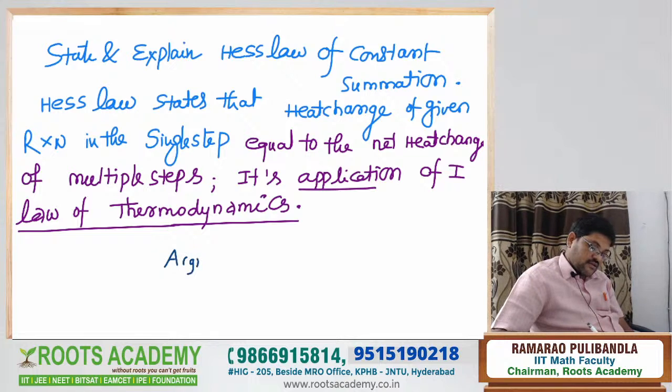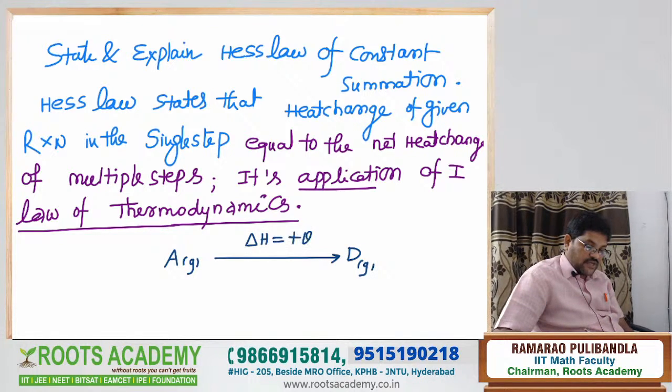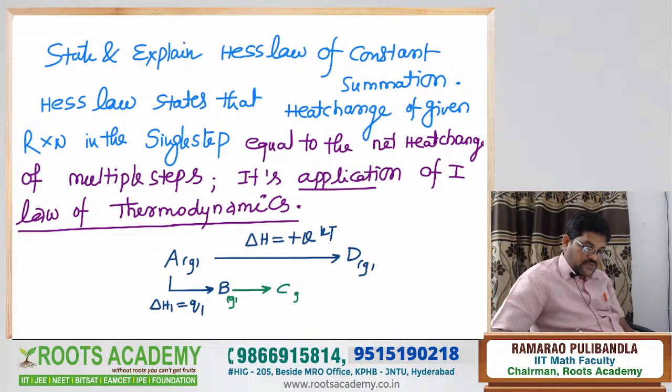Now, for example, we take one generalized reaction. A gas gives rise to B gas. Enthalpy change in the single step is equal to plus Q kilojoules. Now the same reaction is converted in steps. A gas to B gas, this is called delta H1 is equal to Q1. B gas to C gas, delta H2 is equal to Q2. Now C gas to D gas, delta H3 is equal to Q3.